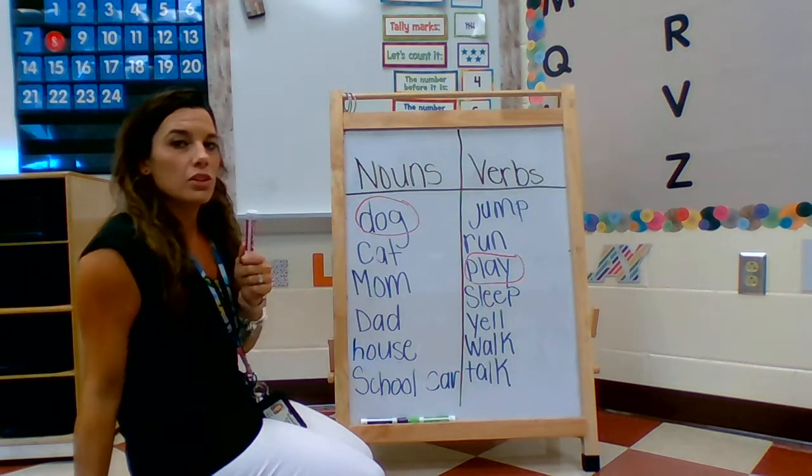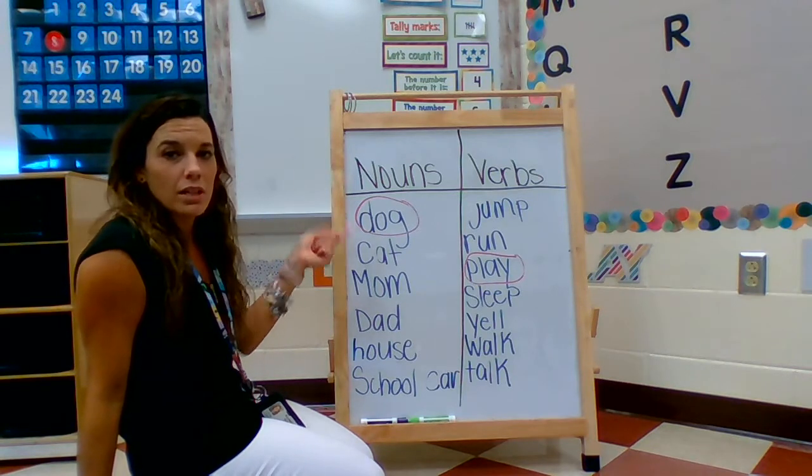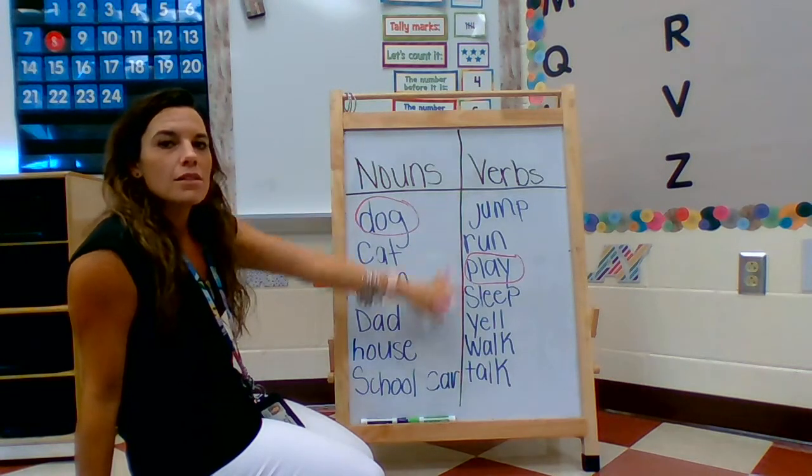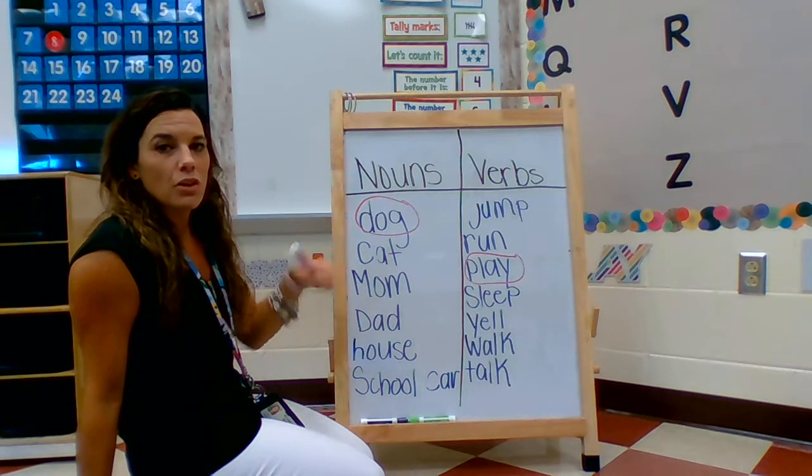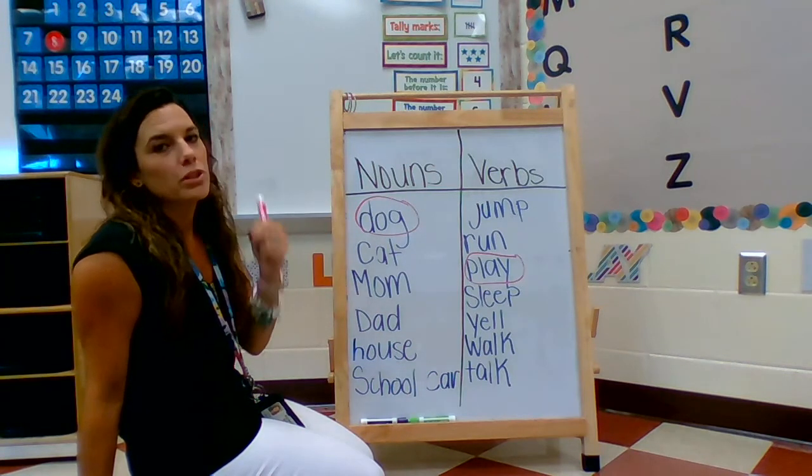So the first thing you're going to do is you're going to complete this activity. You're going to make a list of nouns and a list of verbs. Choose one noun and one verb for your simple sentence.